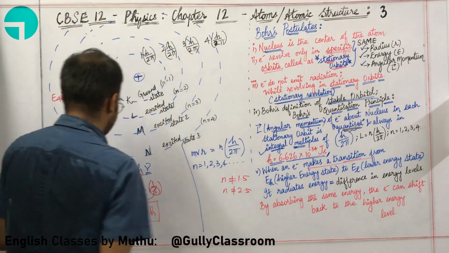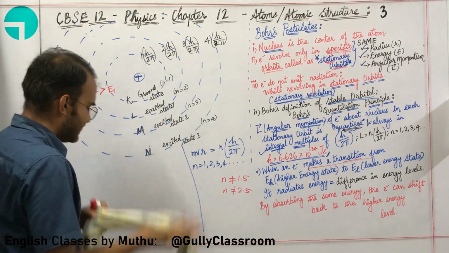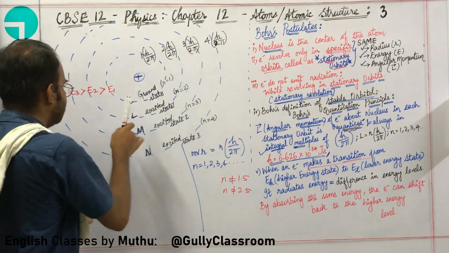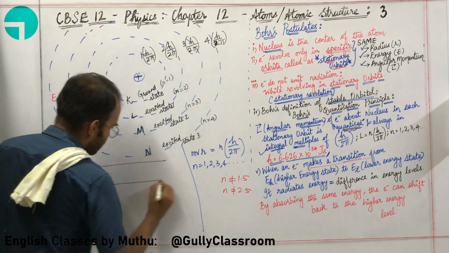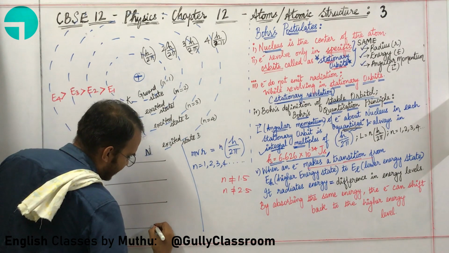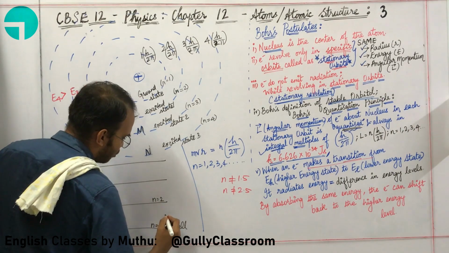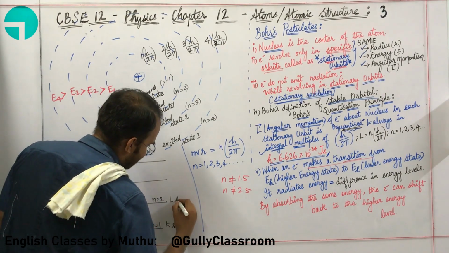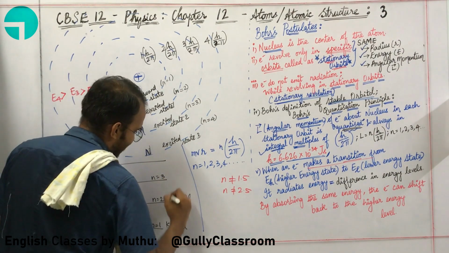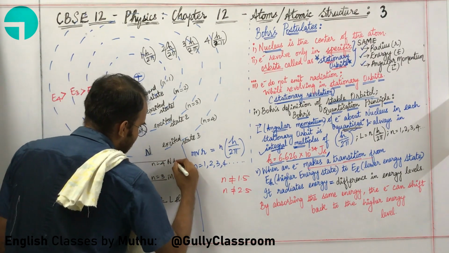Now let us go for the next point. Here, let me represent these particular shells. 1, 2, 3, 4. This shell I am going to call K. n equal to 1 or K shell. Can I write it like this? Okay, n equal to 2, or I am going to write it as L shell. Here n equal to 3 or M shell. Here n equal to 4 or N shell.